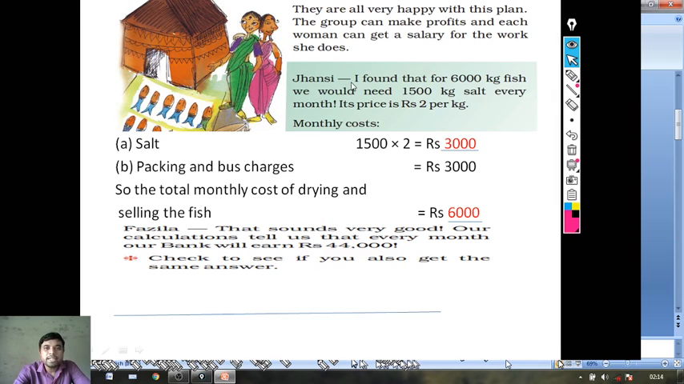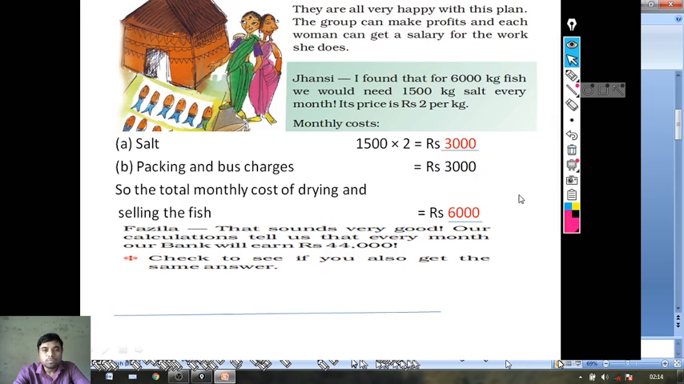Here, I found that for 6,000 kg we would need 1,500 kg salt every month. Its price is rupees 2 per kg. So 1 kg salt costs rupees 2. So what is the cost of 1,500 kg salt? Look here, salt. So it will be multiplication. Just do the calculation. 3,000, and packing and bus charges are given as 3,000. So for the total monthly cost, what will we do? We will do addition. Just do this addition, 3,000 plus 3,000. It will be 6,000. Is it clear?